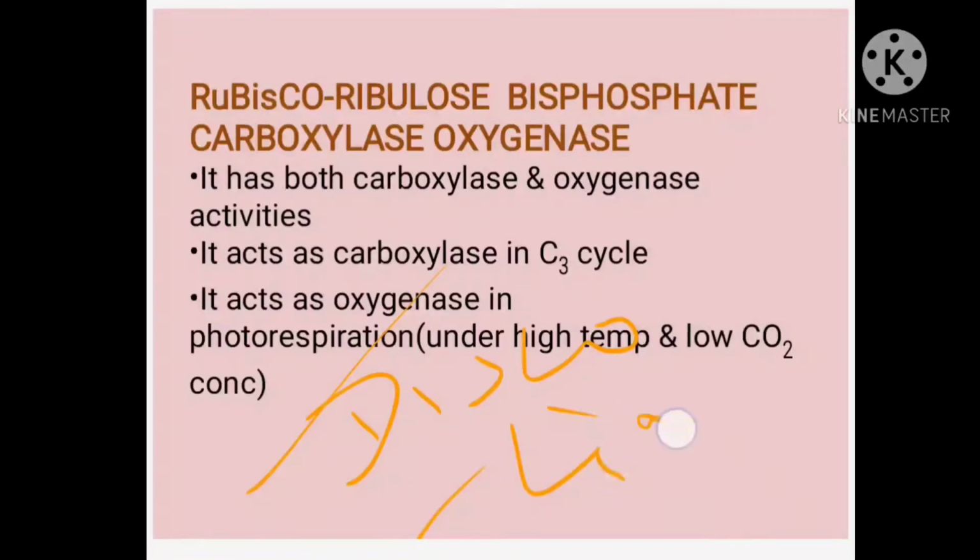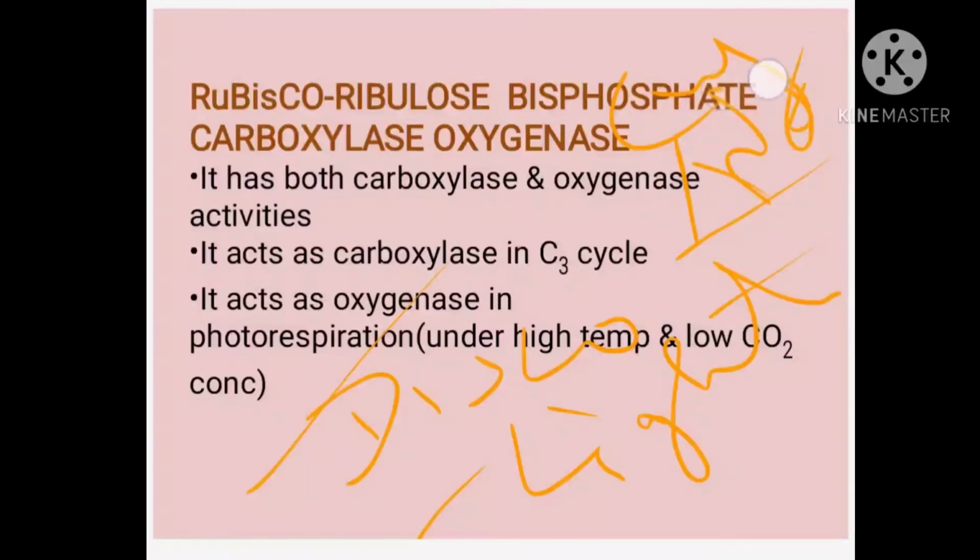Photosynthesis involves two reactions: one is the light reaction, another one is the dark reaction. In the light reaction we learned two types: cyclic photophosphorylation and non-cyclic photophosphorylation, isn't it? That was what we covered for the light reaction.